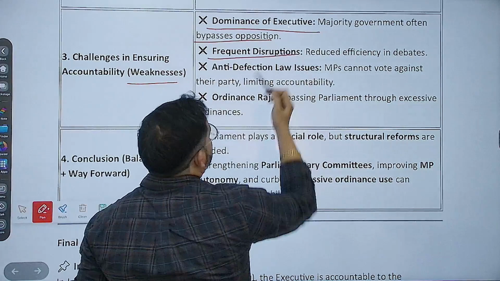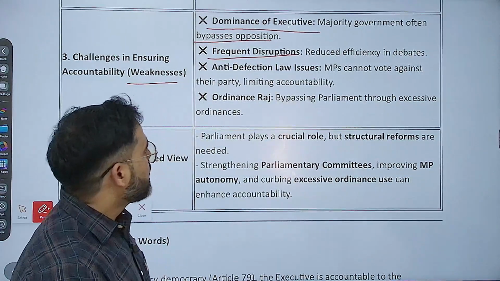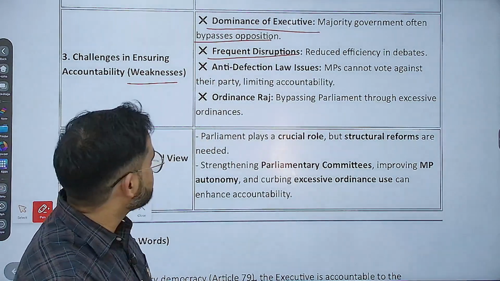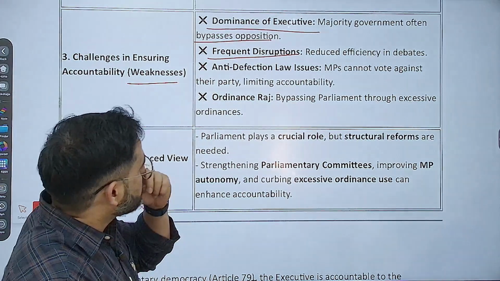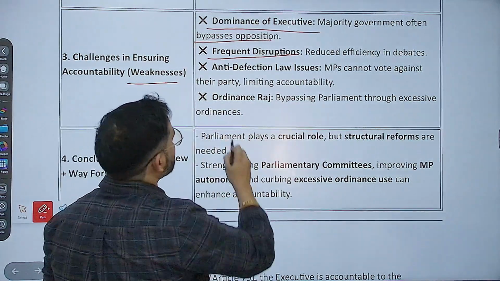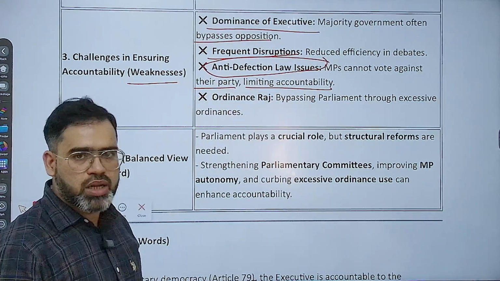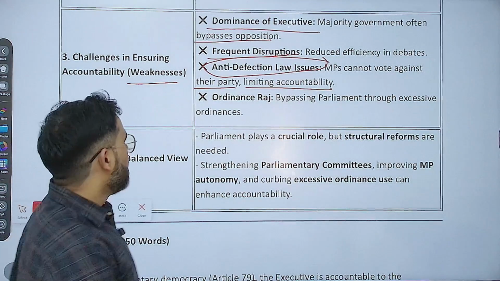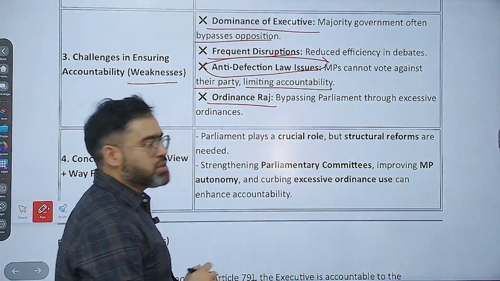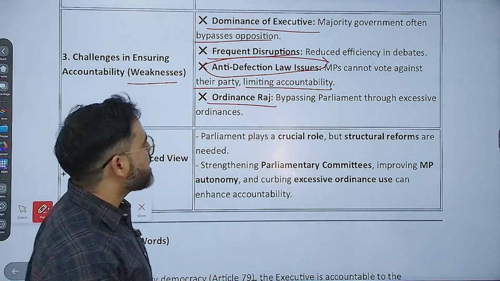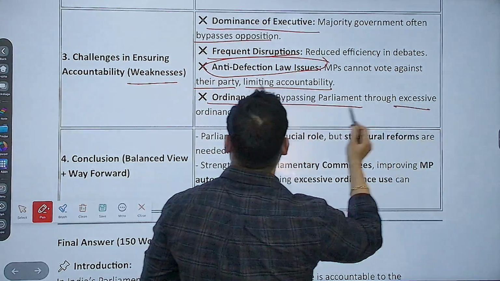Second issue: frequent disruptions, which reduce efficiency in debates, that is the main problem. Anti-defection law issue: MPs cannot vote against their party, limiting accountability. I told you this is one big issue that we are facing in the parliamentary system. And one more problem is ordinance raj. What happens in ordinance raj? They bypass the parliament through excessive ordinances.